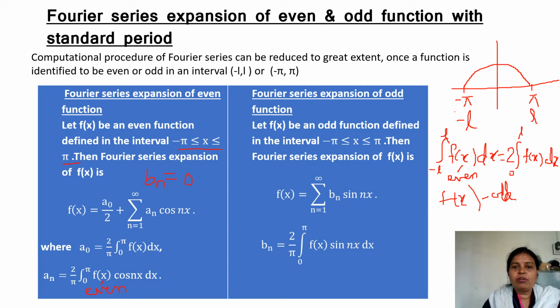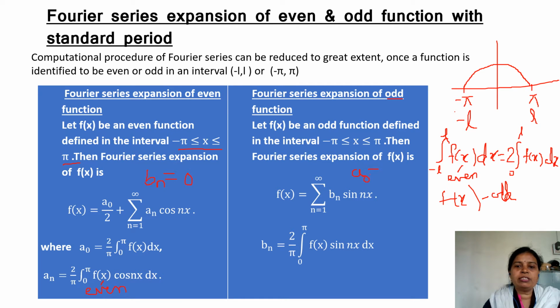Similarly, for the expansion of an odd function, a0 will become 0 because if this is odd, integration from minus pi to pi will become 0. As I told you here, minus L to L, if you are integrating and f of x is odd, the integration value becomes 0. Therefore, a0 and an become 0 for an odd function. You have to remember this.